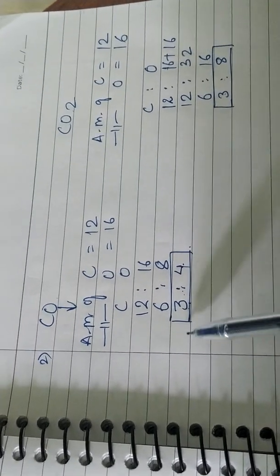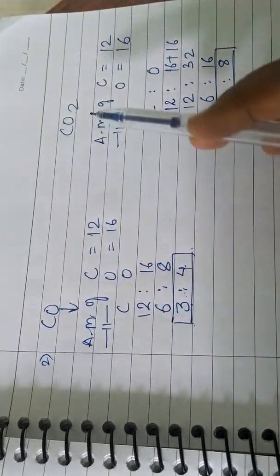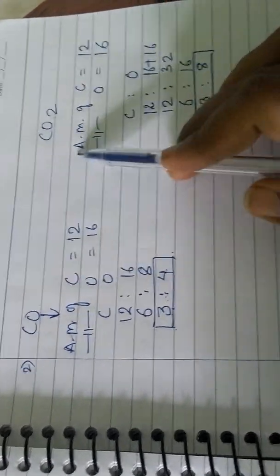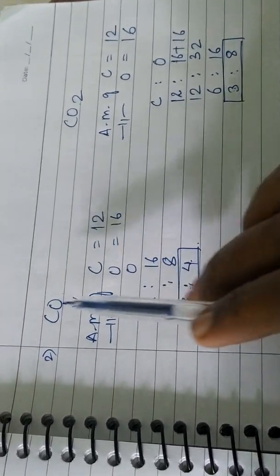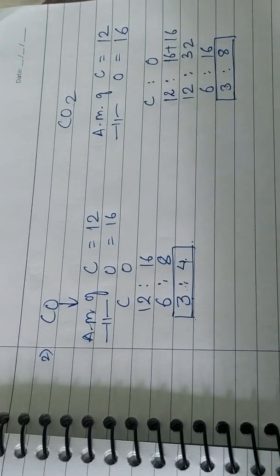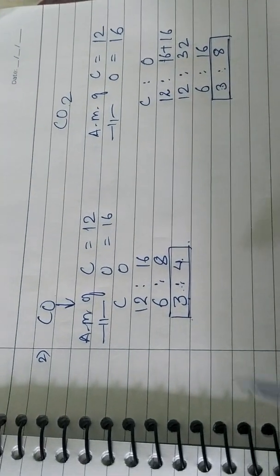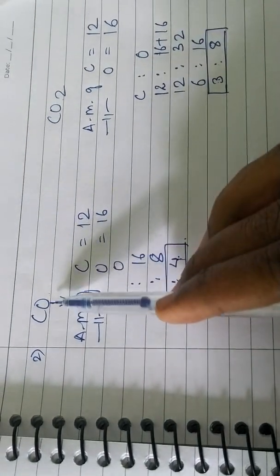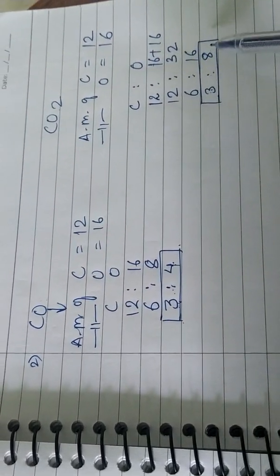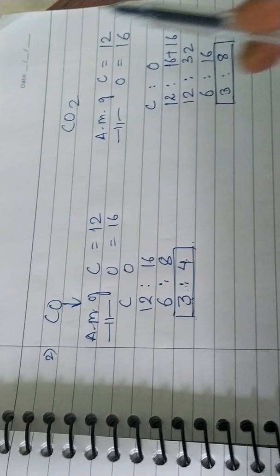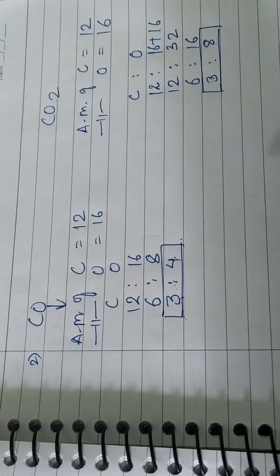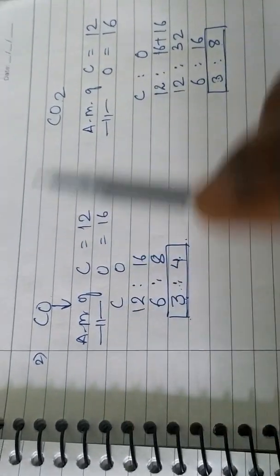See, for every compound the ratio is decided and that ratio cannot be changed. If we change the ratio, the compound itself will change. Are you getting my point? Here with 3 is to 4, carbon monoxide will form. Here with 3 is to 8, carbon dioxide will be there. We can change the ratio, but if we do, the compound also will change.